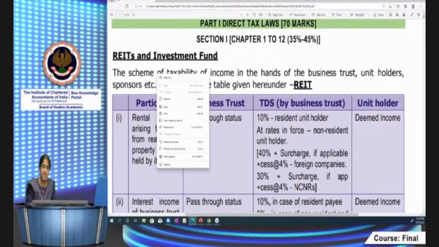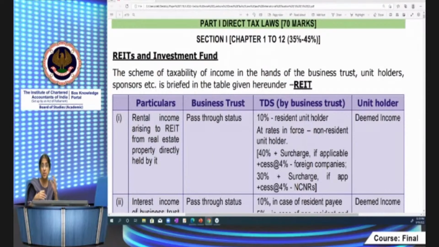As far as the tax paper is concerned, you are not going to be primarily tested on in-depth concepts involving REIT, investment fund, or securitization trust. Broadly, you should know what it is, but primarily the tax treatment. What is taxable in the hands of the trust or fund? And what is taxable in the hands of unit holders? If it's taxable in the hands of the unit holders, what is the requirement of TDS by the trust? So we will see the finer points in these 3 entities.